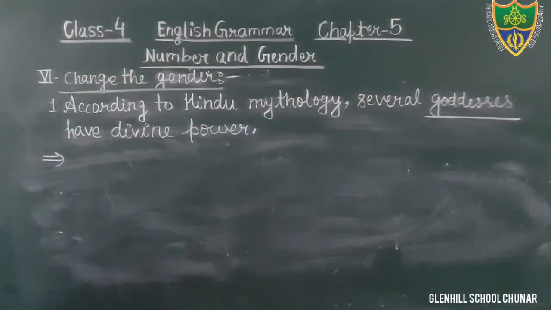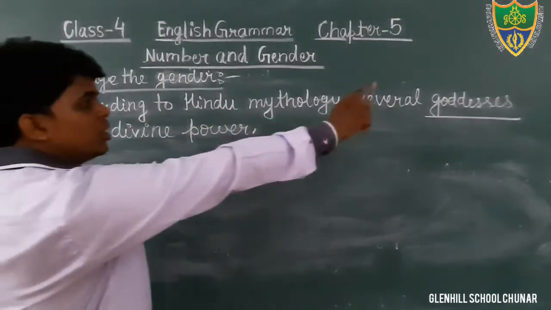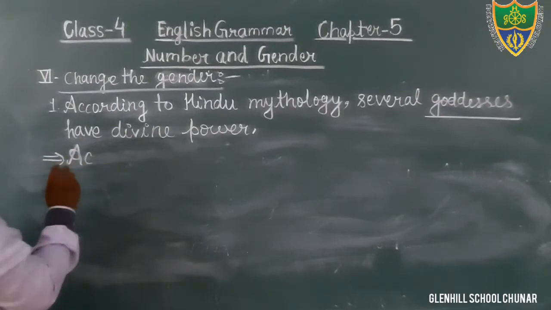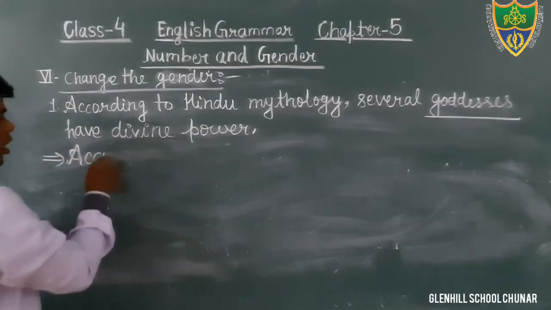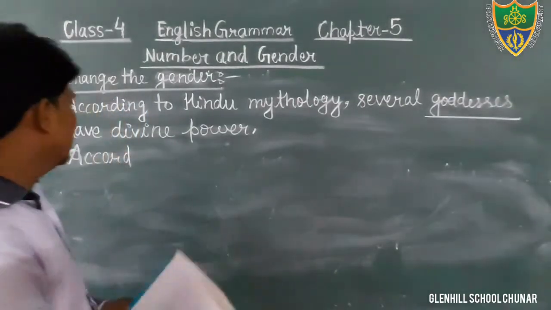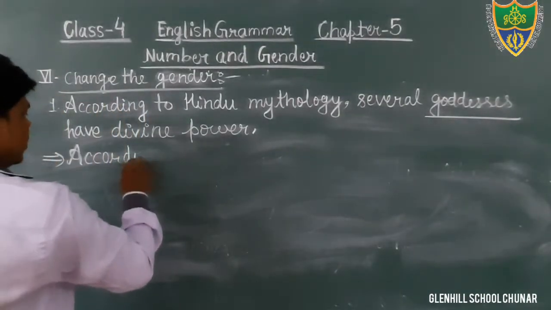Just see the question. According to Hindu mythology, several goddesses have divine power. We will write here the same sentence, rewrite again. A space is already given in your book, you will fill in your book only. No need to write in the notebook.